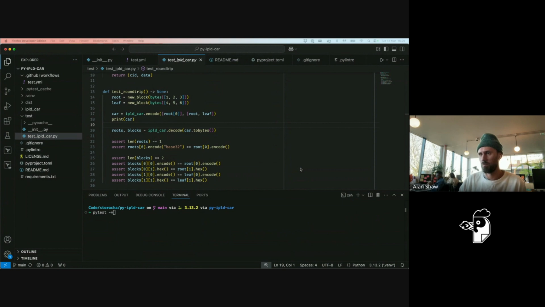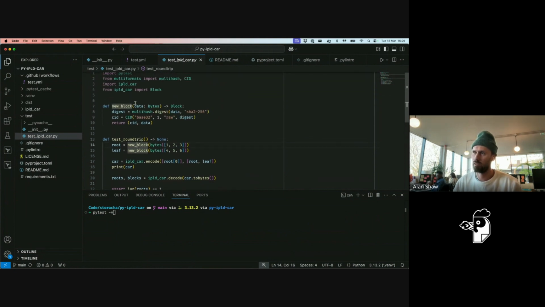First thing we started with was encoding CARs. It's one of the things we end up having to do on a client when we want to upload stuff to Sriracha: encode a CAR, send it off. So this is just a test that shows you can encode a CAR.